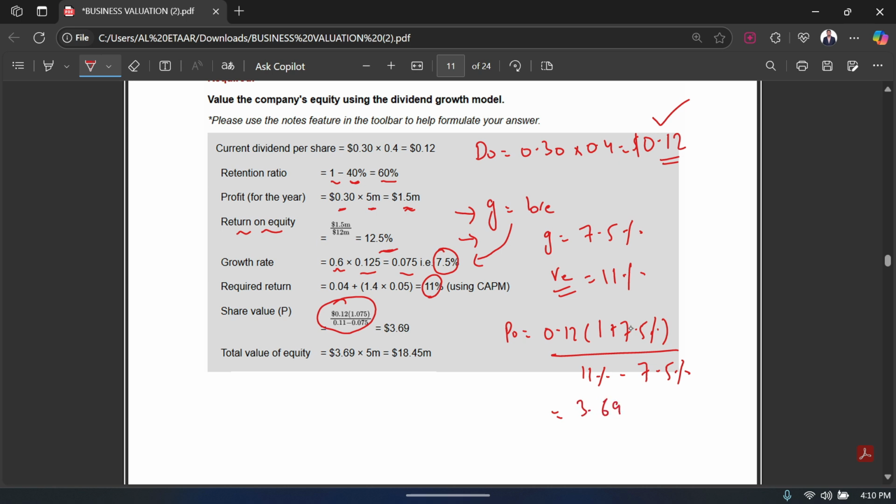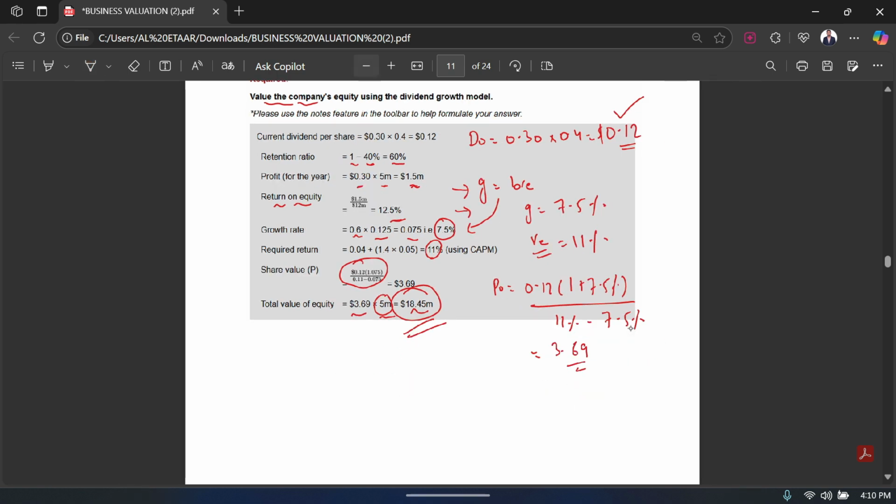We got 3.69 as our share value. Now this is the value of one share, but we need the company's total value, so we times it by the total number of shares, which were 5 million. So 3.69 times 5 million gives a total value of the business of 18.45 million.